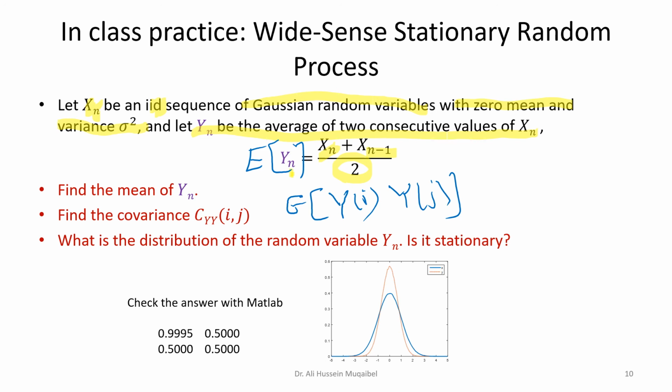What is the distribution of the random variable yn? Is it stationary or not? I would like you to test this with MATLAB. You can share your answer, your discussion below. Basically you can generate the samples using Gaussian randn. And then you can generate another sequence, let's call this x1, x2, a shifted version. And then you add them up together to get y. And then from y you can get the histogram or the PDF or the covariance or the mean, whatever you want. So I think it's good practice here to use this over MATLAB.